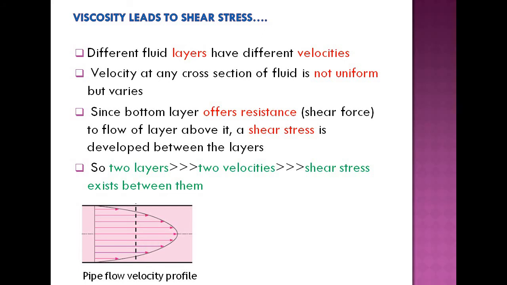This is the profile of velocity for a pipe flow. You see this? At the solid boundary, as I said, because of the no slip condition, the velocity of fluid is 0. And it increases and is maximum at the center. So it's a parabolic velocity profile. It need not be parabolic always, but the general trend is 0 at the boundary and it increases toward the center. So the layer at the center of the pipe, the middle of the pipe, has maximum velocity.